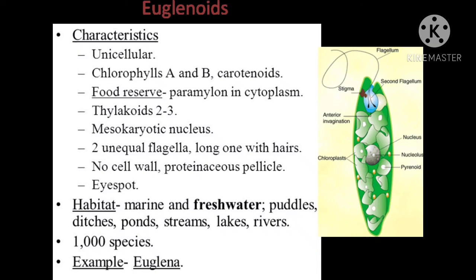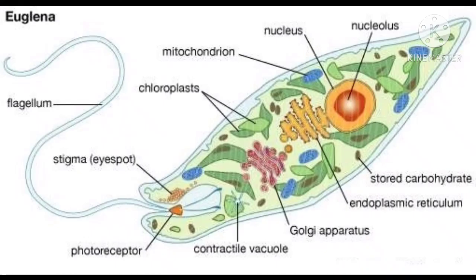So they have unequal flagella for locomotion, and there is no cell wall, only the proteinaceous pellicle is present. If we talk about its habitat, we can find it in marine and fresh water, and also in puddles, ditches, ponds, streams, lakes, rivers, etc. More than 1000 species are available, and the best example we can take is Euglena.